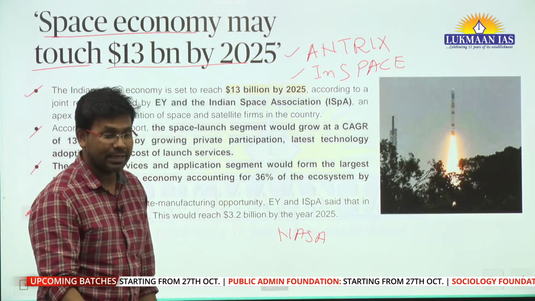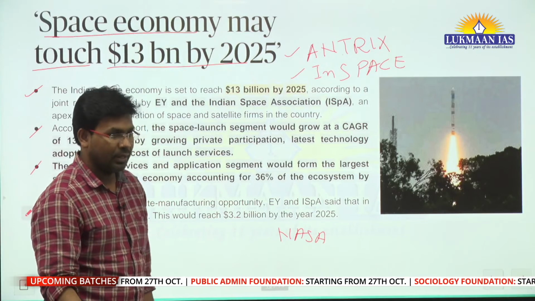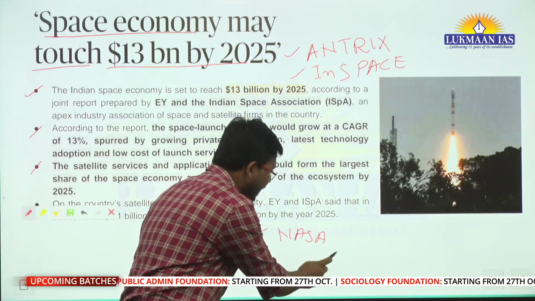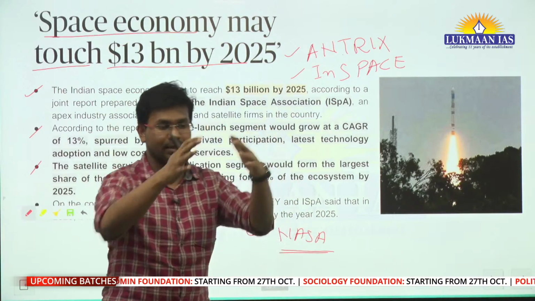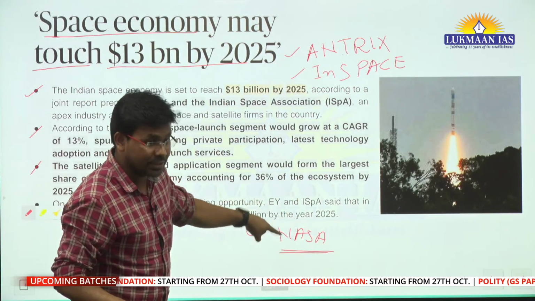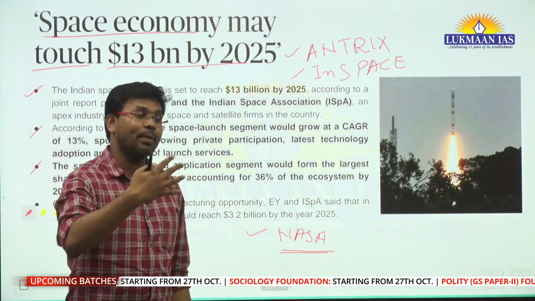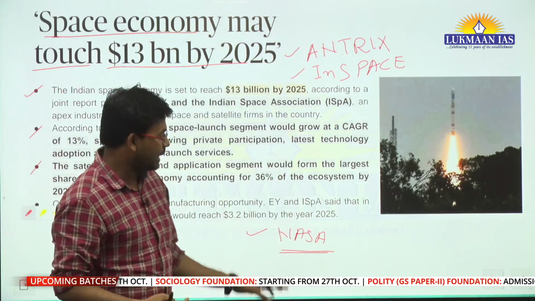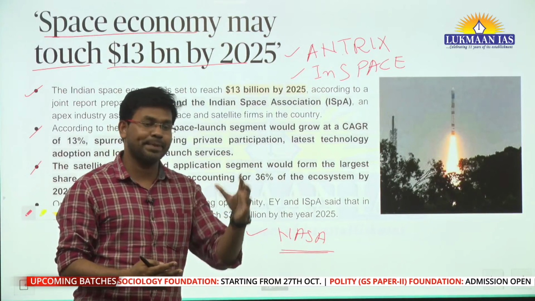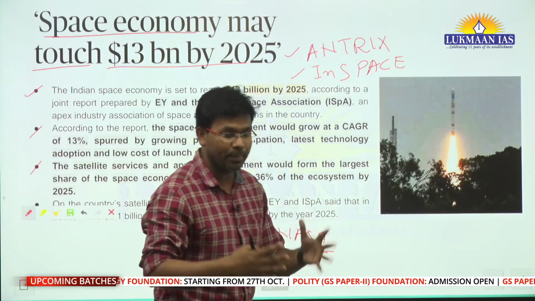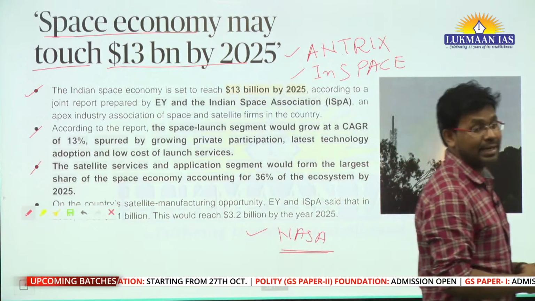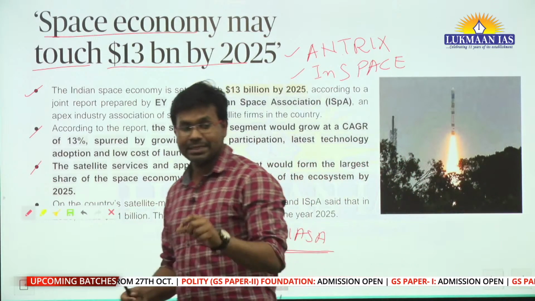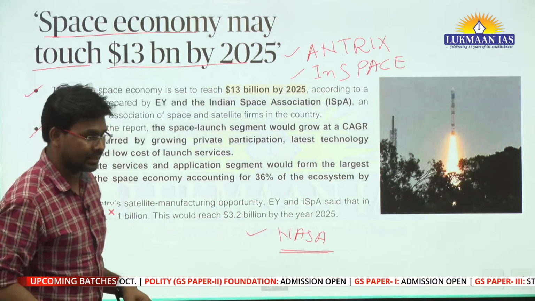What is the full form of NASA? National Aeronautics and Space Administration. So NASA is a government entity in USA which is working in the space sector. Then you might have heard about SpaceX. SpaceX is a private company that has gained prominence in the space sector because it has done a huge amount of research expenditure, and it has shown that it has the capacity of launching space vehicles and satellites.